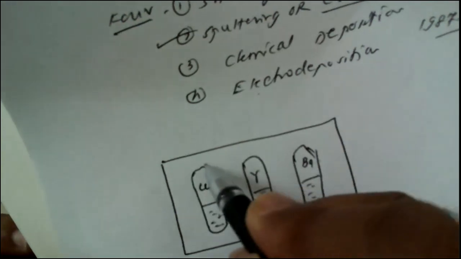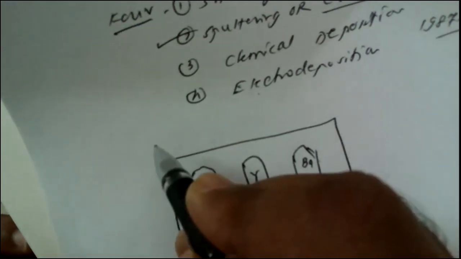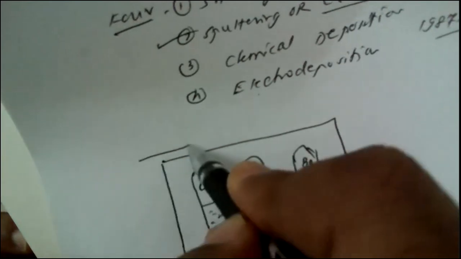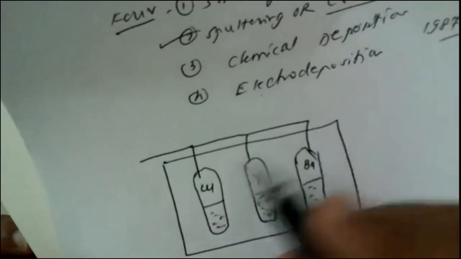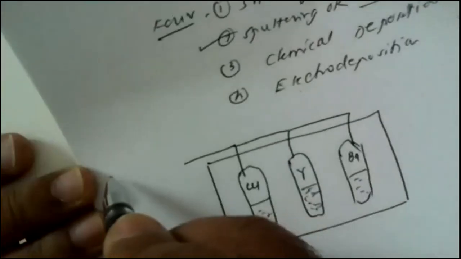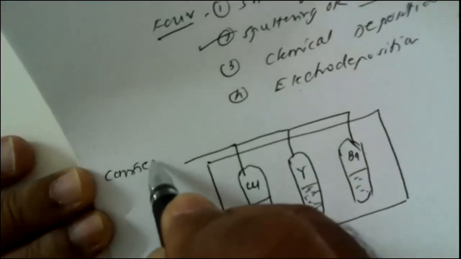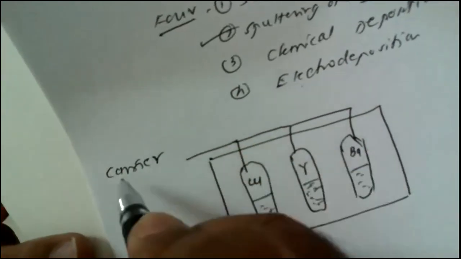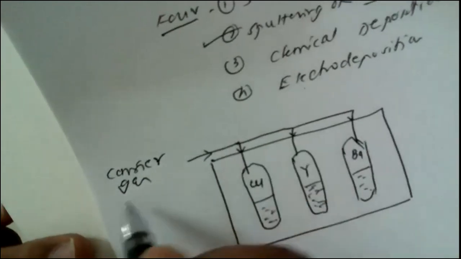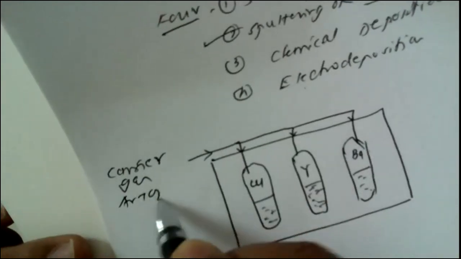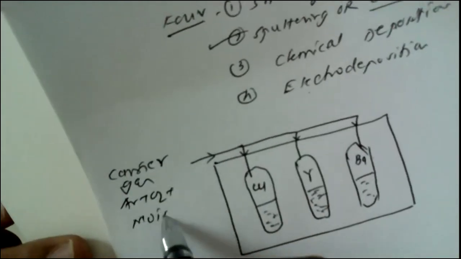Here at the top there are 2 openings like this. This is the first opening, to enter the carrier gas, which contains argon, oxygen, and moisture.